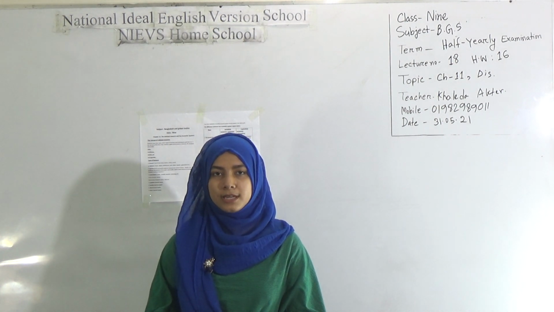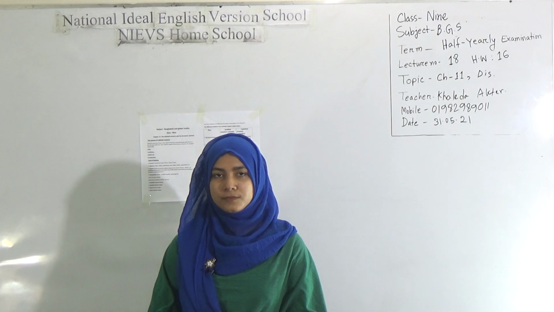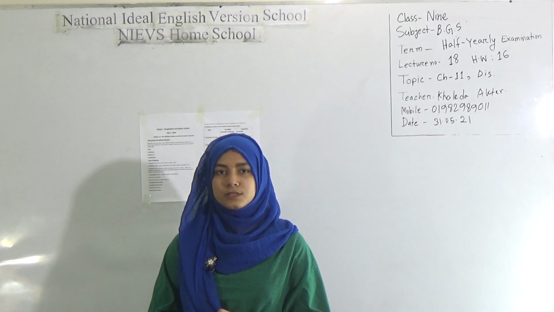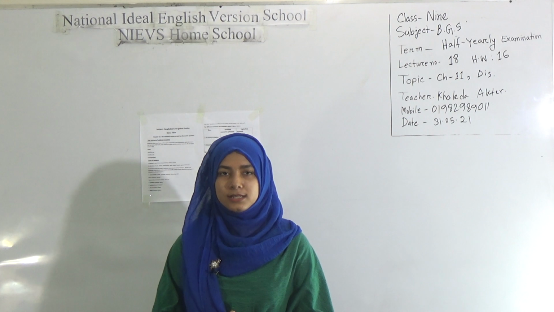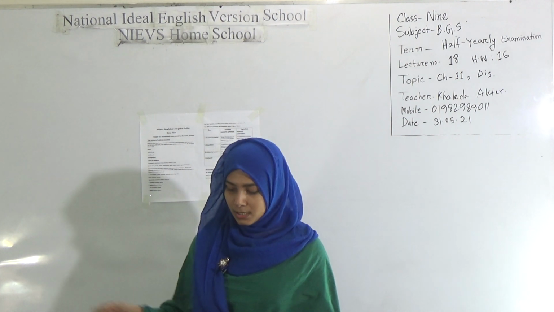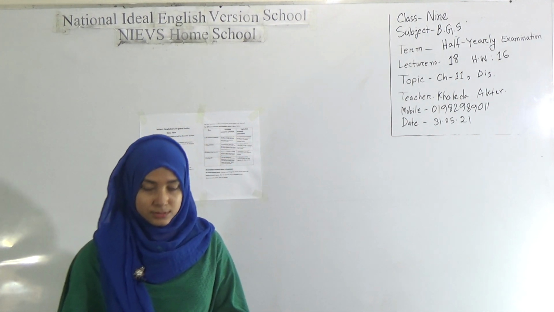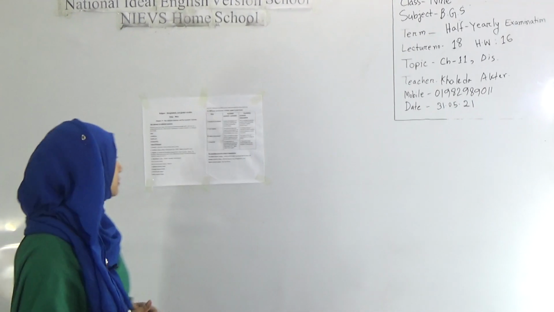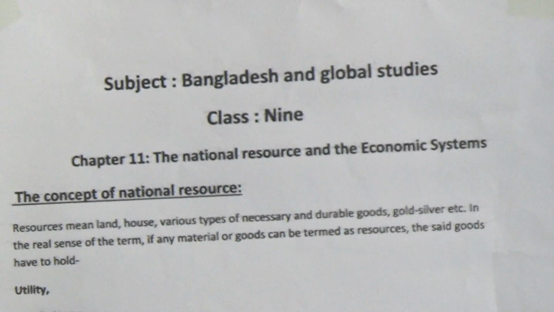So, dear students, today I am going to take a Bangladesh and Global Studies class for the students of class 9. This is class number 18 and your SW number will be 16. Today we will discuss chapter 11, and the name of the chapter is National Resource and the Economic Systems. So, dear students, let's start the class.